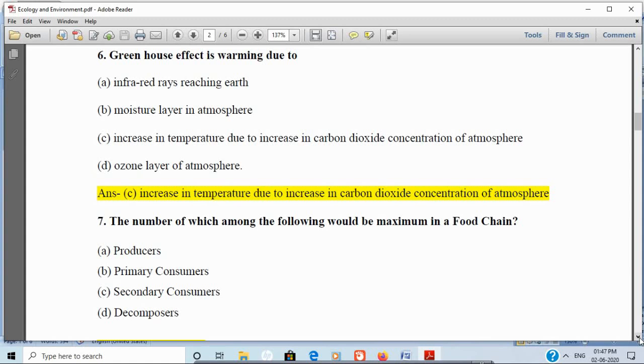Decomposers make up the final trophic level in a food chain. Decomposers are the organisms that feed on dead organic matter called detritus of all the trophic levels and help in recycling the nutrients. Examples of decomposers are bacteria, fungi, mites, earthworms, crabs, mollusks, etc.